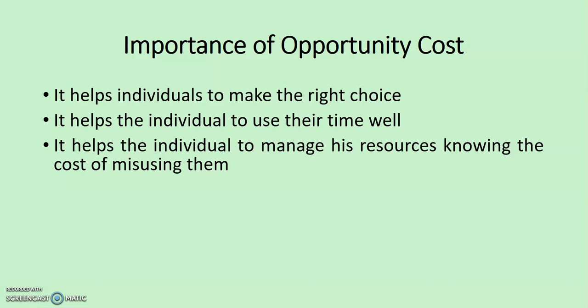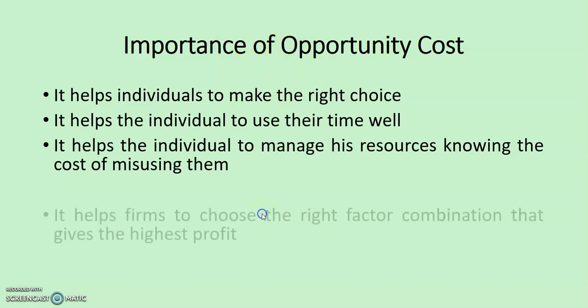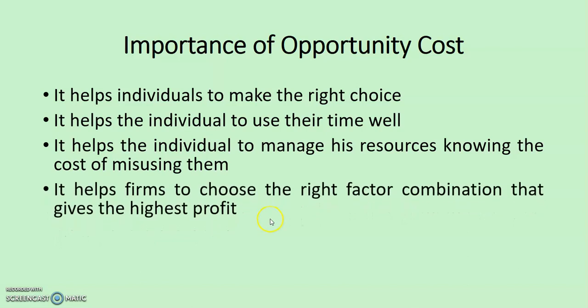The next is it helps the individual to manage his resources, knowing the cost of misusing them. Resources are very scarce, so you know how to manage the resources very well. Example, that of money. It also helps the firm to choose the right factor combination that gives the highest profit, in terms of how to combine either land or labor or capital in order to get the highest profit or the highest level of satisfaction.